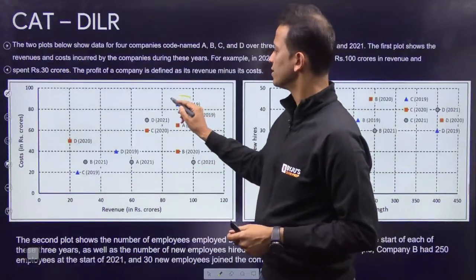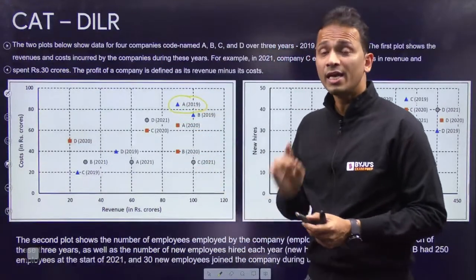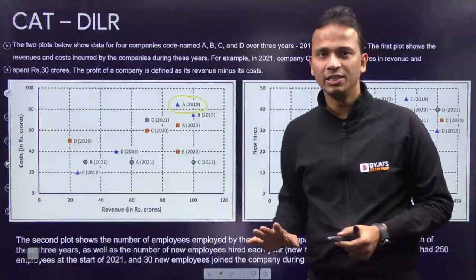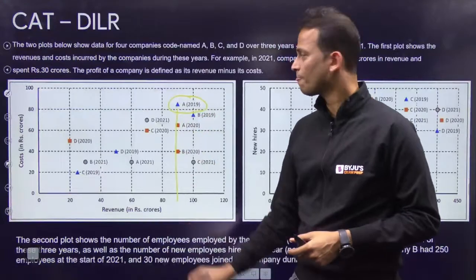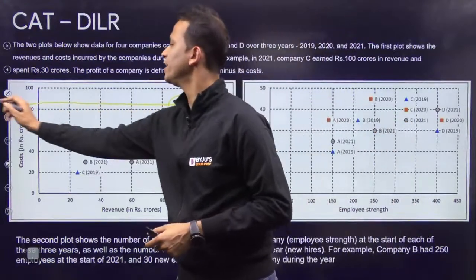Let's talk about company A in 2019. Revenue I can take from here and cost I can take from here.